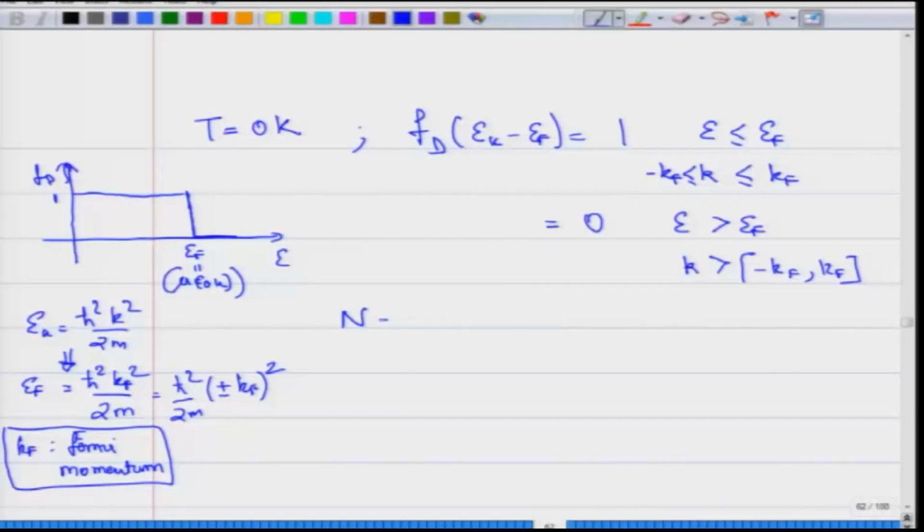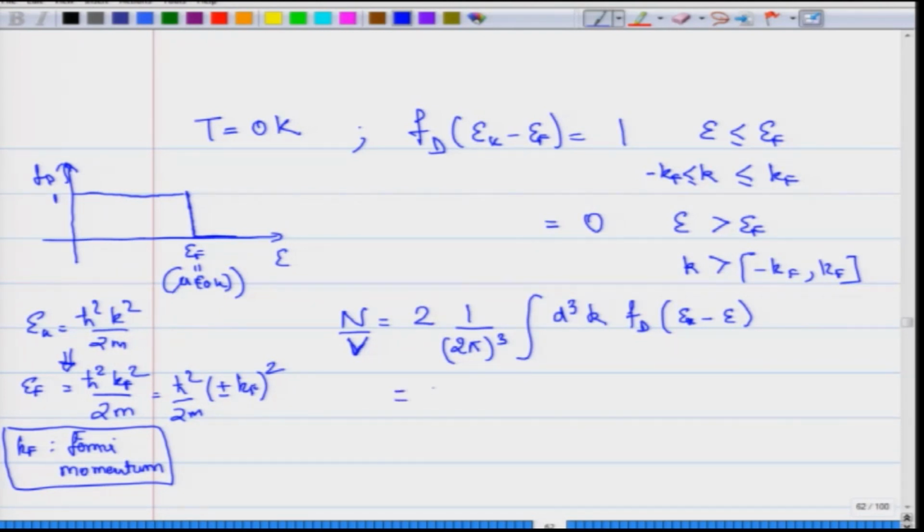And so, your expression for the total number of particles, I take my volume downstairs from this side. So, this is 1 over (2π)³ integral of d³k times f(E_k − E_F), where here I was taking the integral from minus infinity to plus infinity, for k_x going from minus infinity to plus infinity, k_y going from minus infinity to plus infinity, and k_z going from minus infinity to plus infinity.